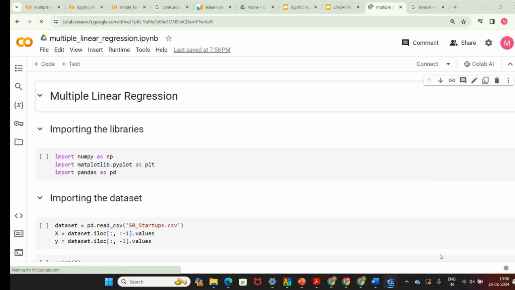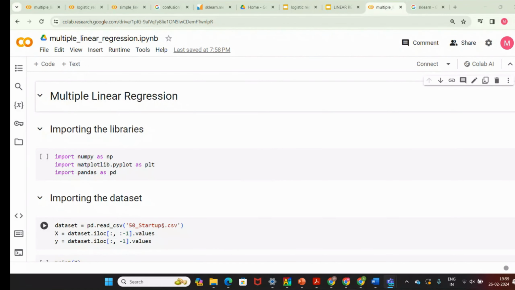For example, in house pricing, one variable cannot predict the price of the house. There will be lots of things. So in those cases, we will definitely go for multiple linear regression. In the case of years of experience and salary, simple linear regression will be good. It will work fine.